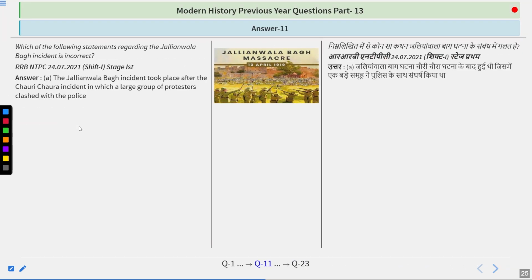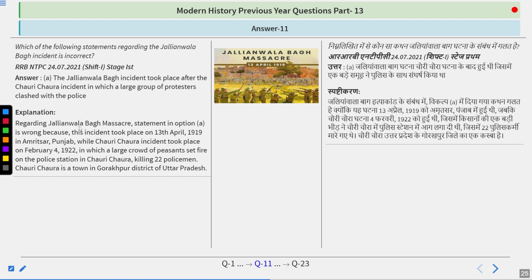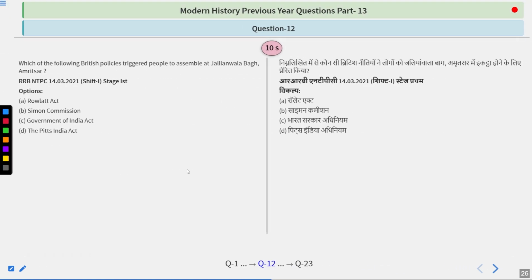The Jallianwala Bagh incident took place after the Chauri Chaura incident, in which a large group of protesters clashed with the police. Regarding the Jallianwala Bagh massacre, the statement in option A is wrong because the incident took place on 13th April 1919 in Amritsar, Punjab, while the Chauri Chaura incident took place on February 4, 1922, in which a large crowd of peasants set fire to the police station in Chauri Chaura, killing 22 policemen. Chauri Chaura is a town in Gorakhpur district of Uttar Pradesh. So do remember the answer is option A.